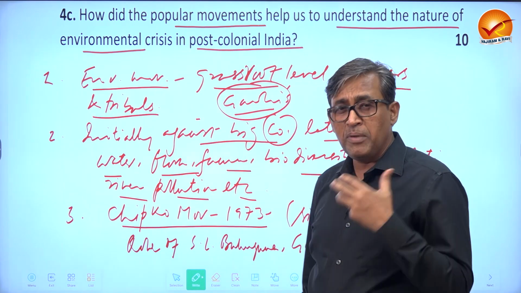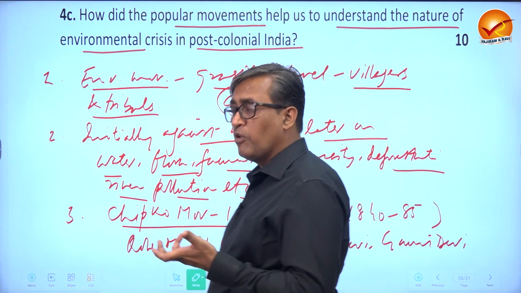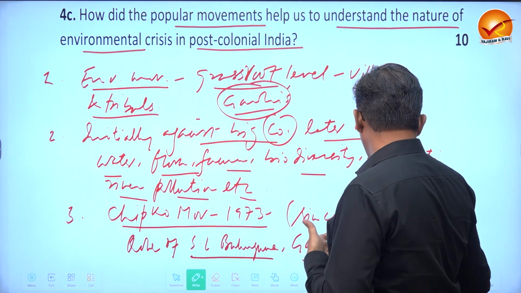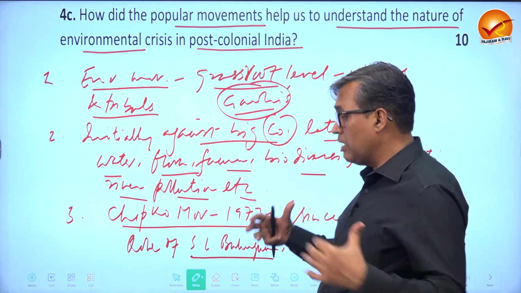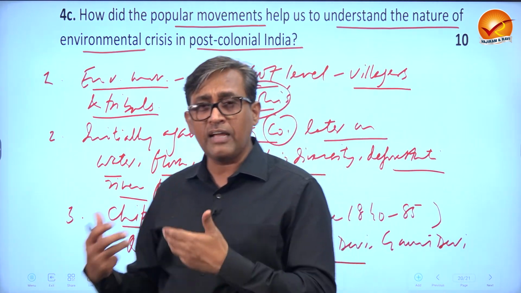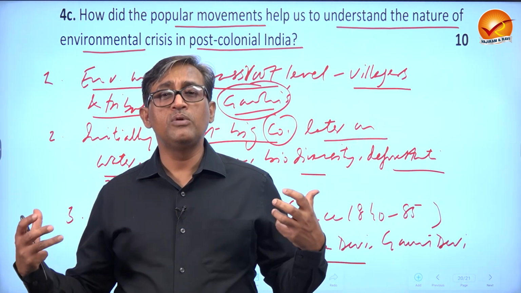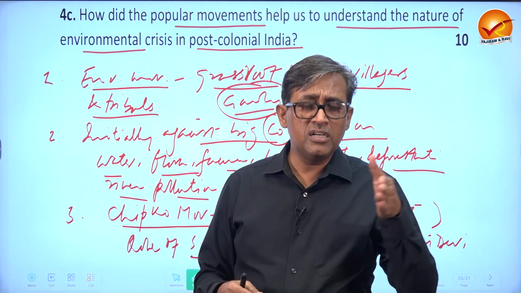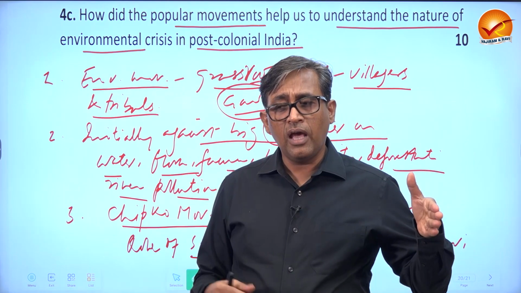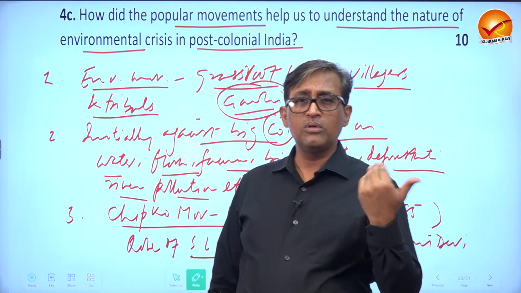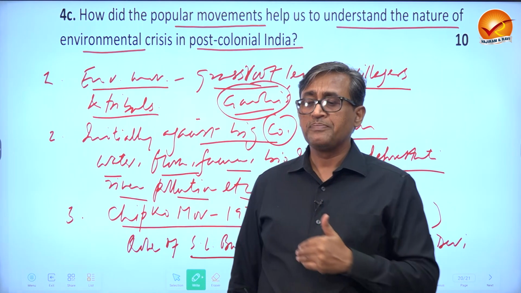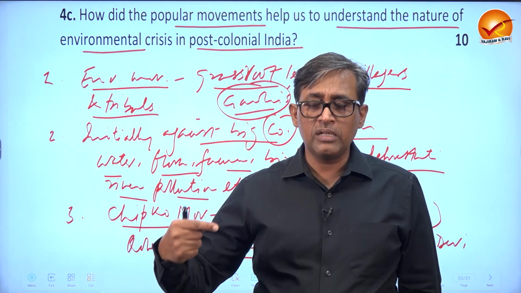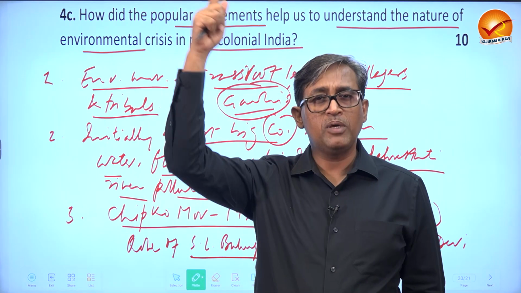Most importantly, women were at the forefront, and you all know the very famous Sundarlal Bahuguna, Ganga Devi, Gauri Devi, etc. They started hugging the trees when the contractors and the people started coming and cutting the trees, leading to deforestation, floods, landslides, etc. Men in those pahad or those hills were mostly outside the villages, but the women who were dependent for their fuel now had to walk 5 kilometers.